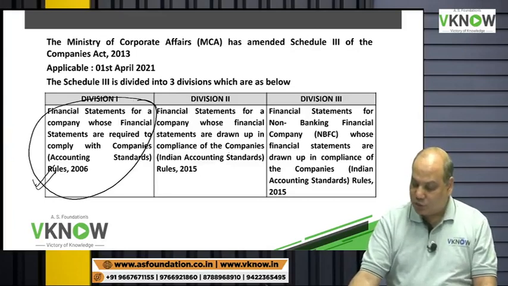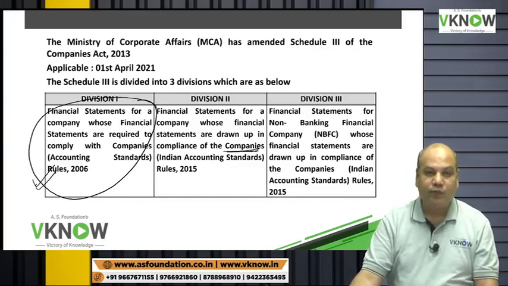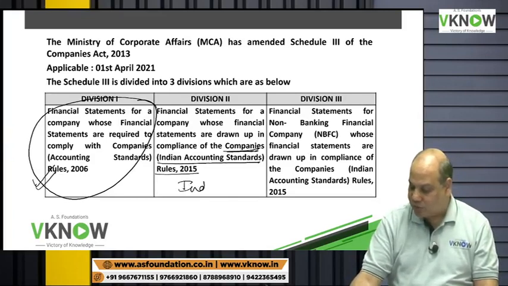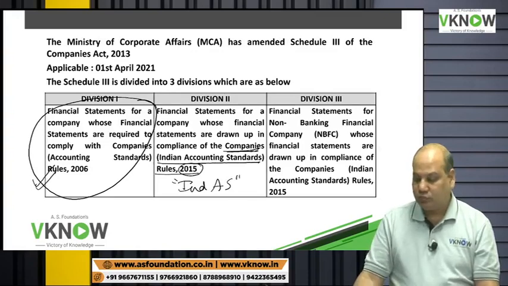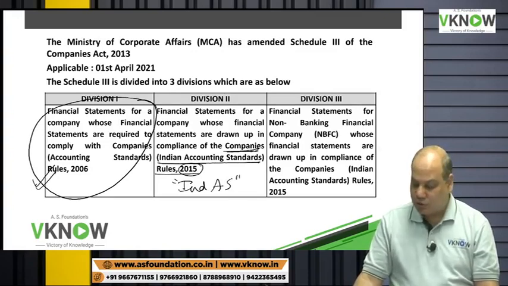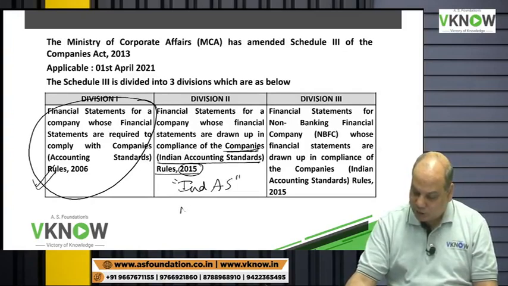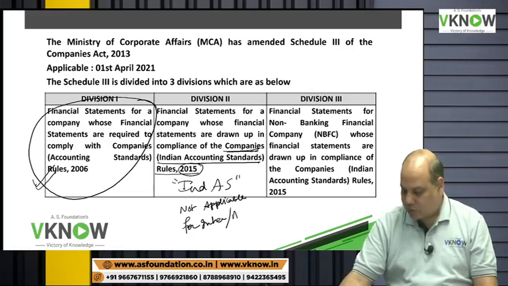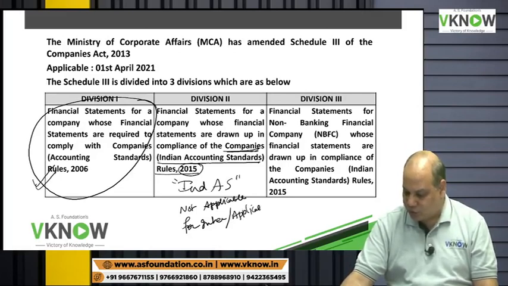Division 2 is for those companies which have to follow Companies Indian Accounting Standard. That means those companies which follow Ind AS 2015 rules, not applicable for inter, but applicable for final student.